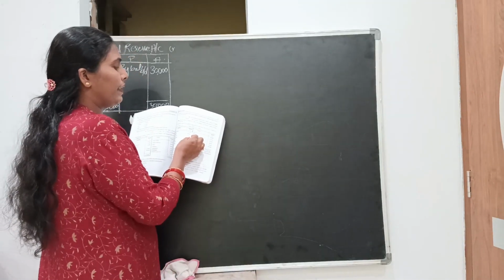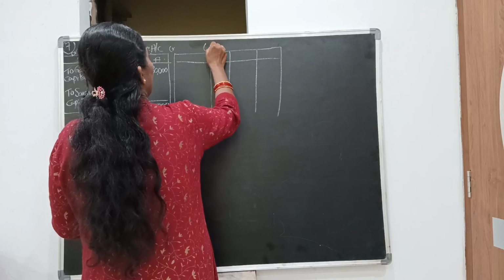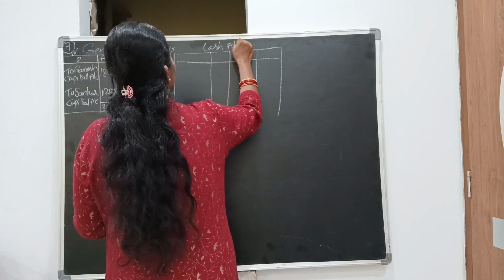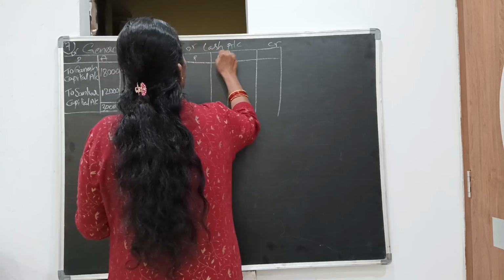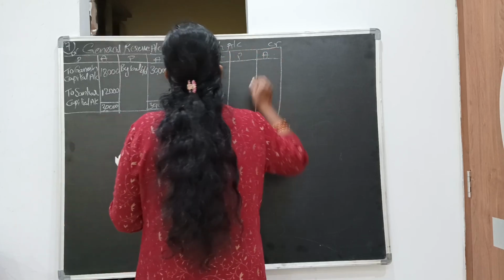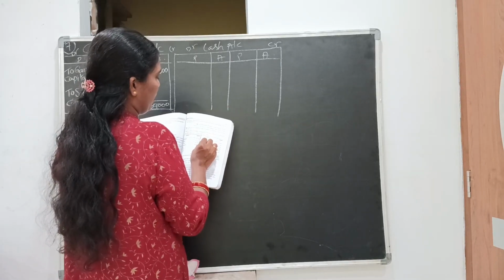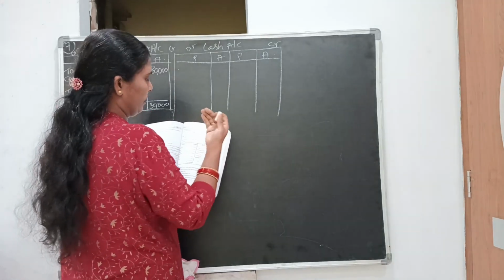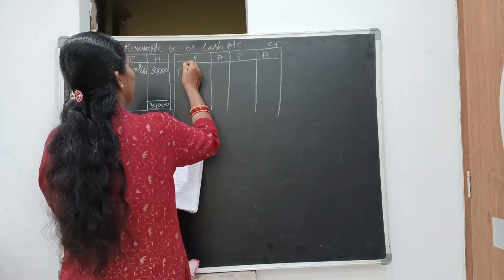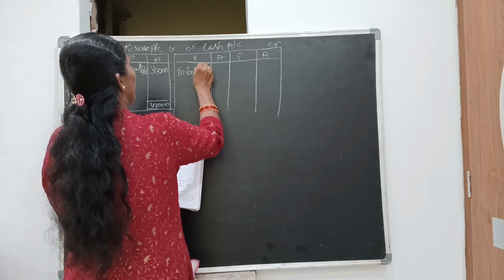Next we are going to prepare the cash account. Put the heading cash account. This is the credit side and this is the debit side. Particulars, amount, particulars, amount. This is the opening balance of cash, 40,000. It is on the right side, so post it on the left side: to balance brought down.